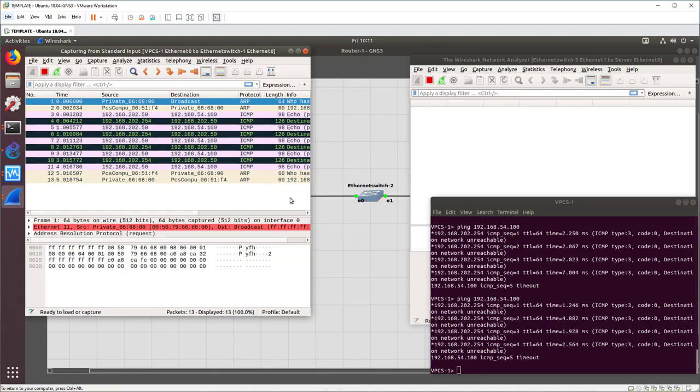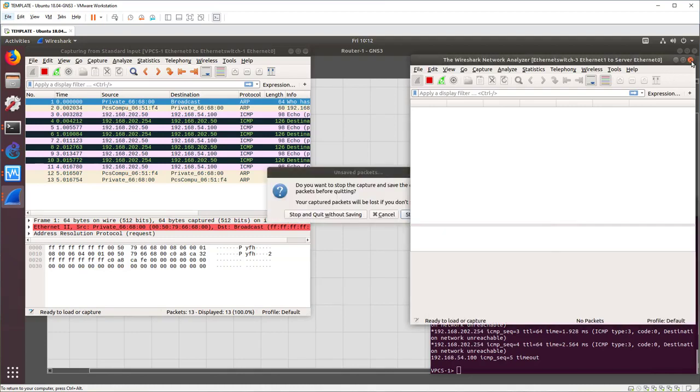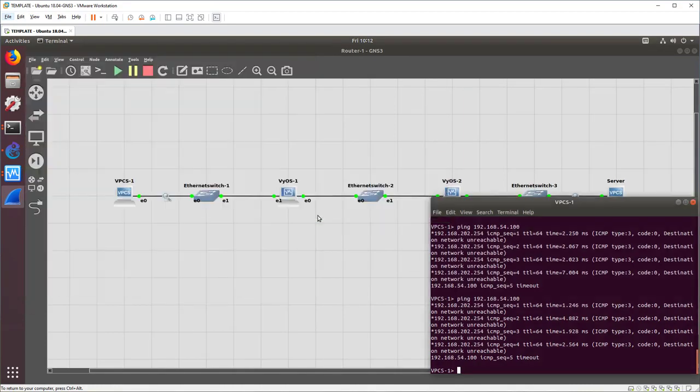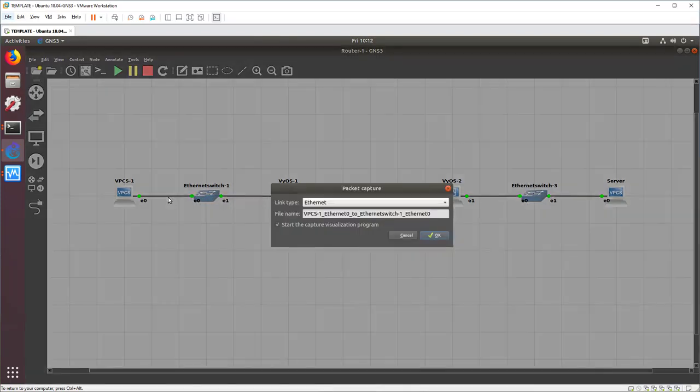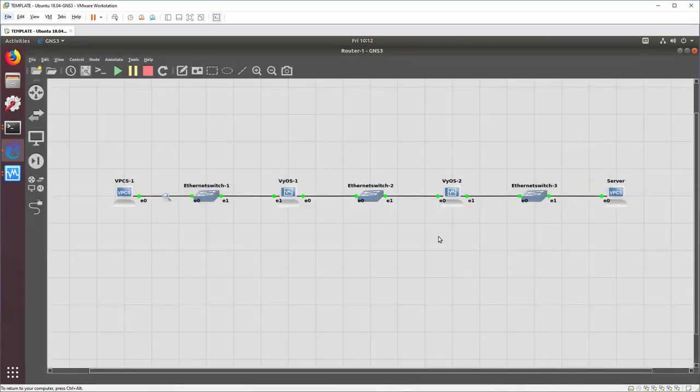So let's go and sniff maybe a little closer and see if we can find something. So we'll stop Wireshark here on both of these, and we'll say stop without saving. There we go. And that stops Wireshark. That doesn't stop the capture. You notice the little magnifying glass stays. So we have to actually go and say stop capture, which we'll do here and here. Now we'll start a new capture in the same spot, so that way Wireshark's interface will be blank and it won't be quite as confusing. Here, and we'll open Wireshark with it.